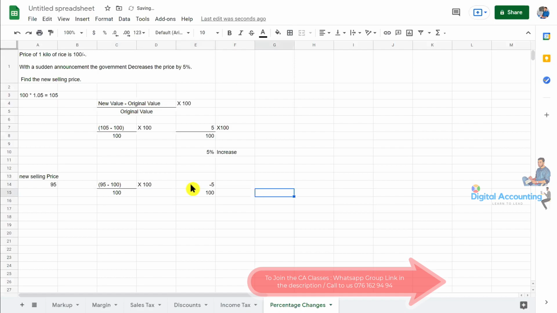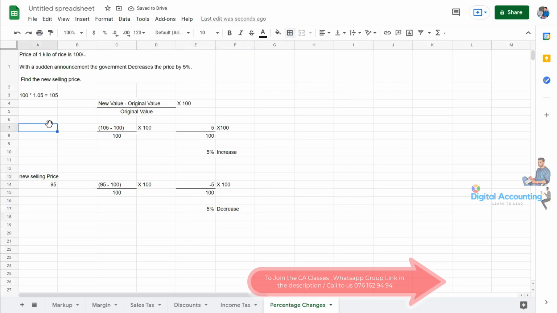Then divided by 100, times by 100, it will give minus 5%. It means minus 5%, so we can say 5% decrease without putting the minus sign.